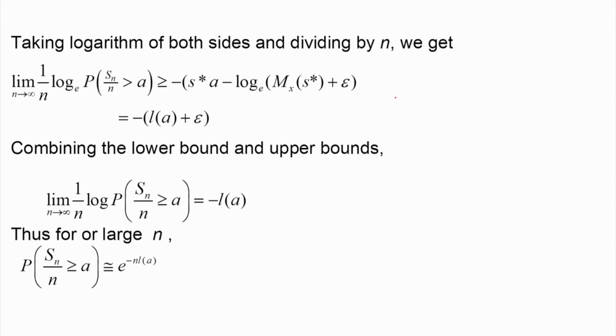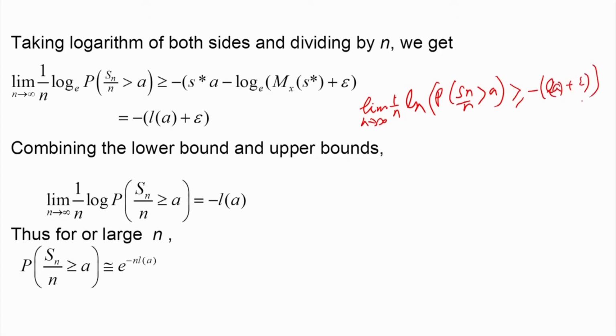So, what we establish is that the limit as n tends to infinity of 1 by n log of the probability that Sn by n is greater than a. So, that deviation probability we are taking the logarithm. This is greater than or equal to minus LA plus epsilon.